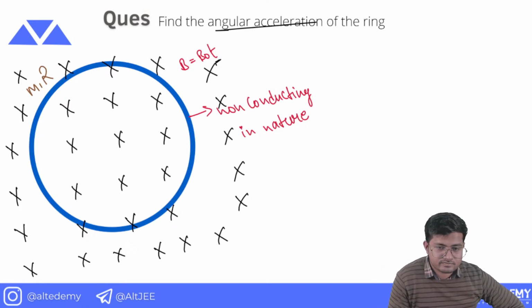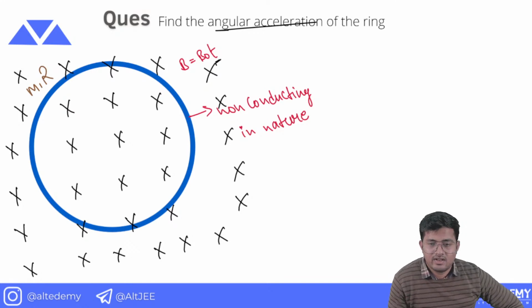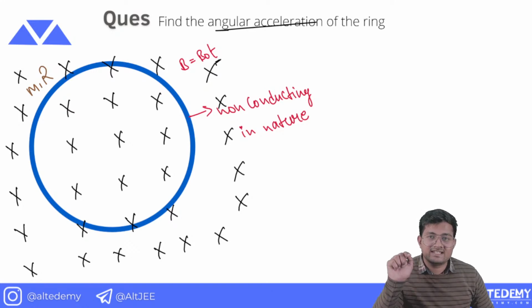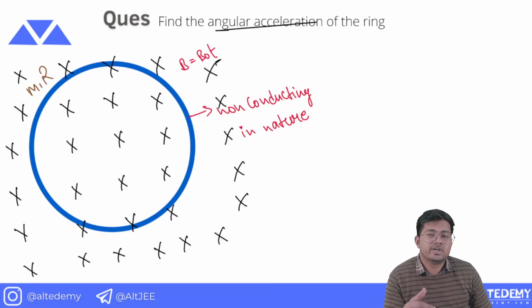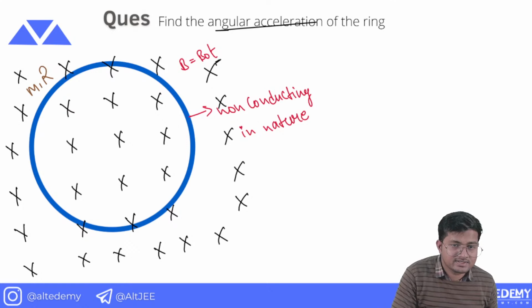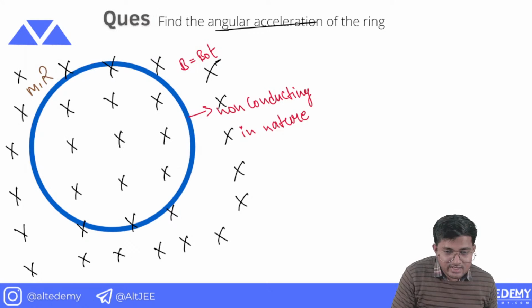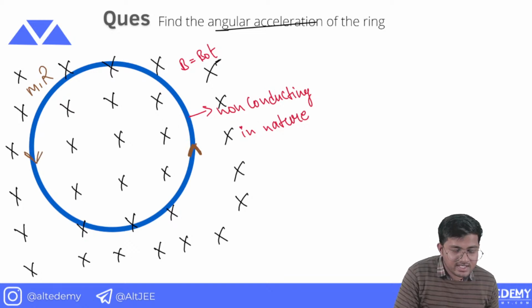So what will be the direction of electric field? The direction of electric field can be simply determined by finding the direction of induced current. In this case, the magnetic field inside the loop is increasing. To reduce that, the magnetic field due to induced current should be outwards, and to produce magnetic field outwards, current should be anti-clockwise. It means that the current is anti-clockwise.